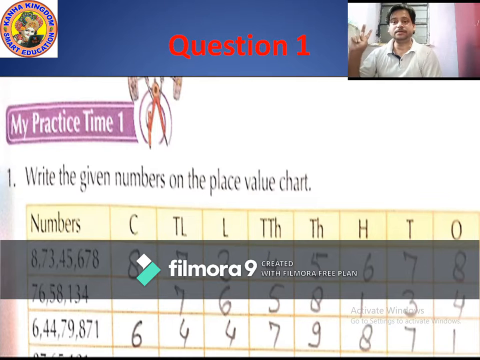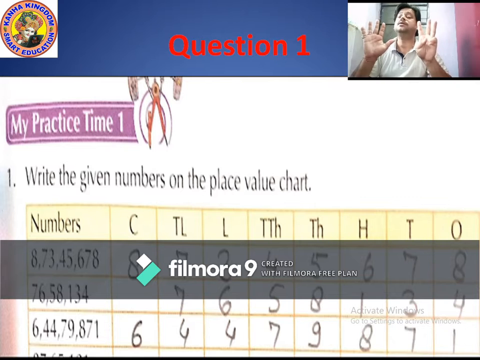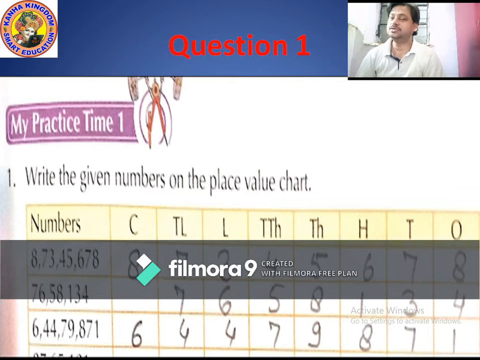Total: 3 place values in the ones period, then 2 more place values in the thousands period, then again 2 place values in the lakhs period, and 1 place value in the crore period. So the total is 8 digits. So first make a chart starting from the right hand side to the left hand side, or starting from the ones period to the crores period.